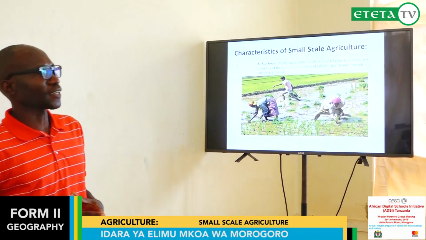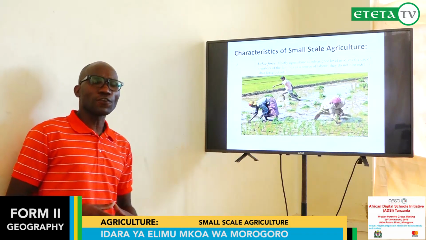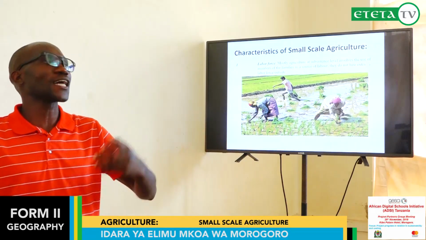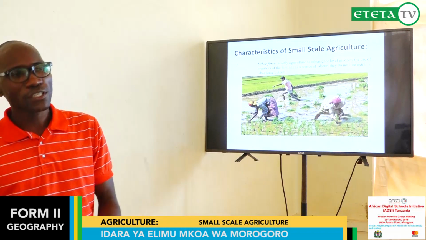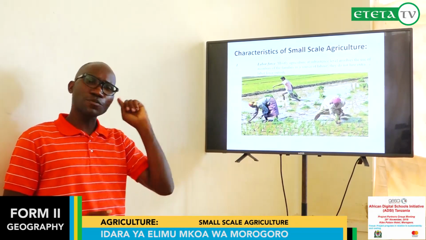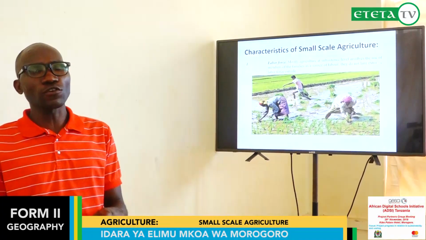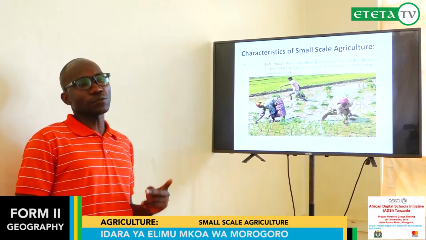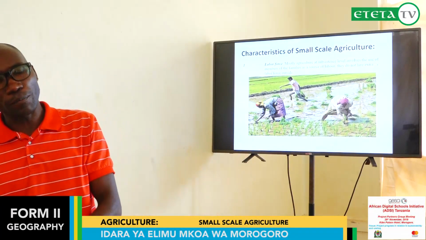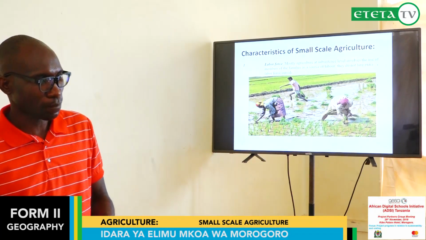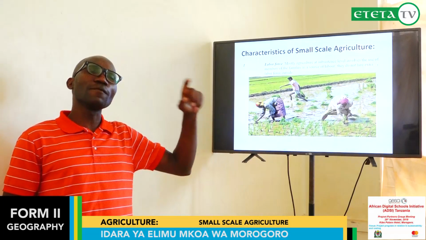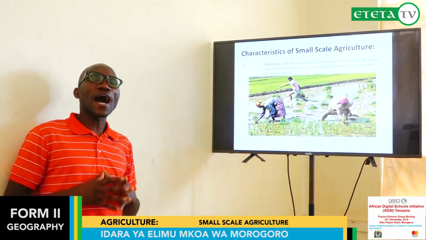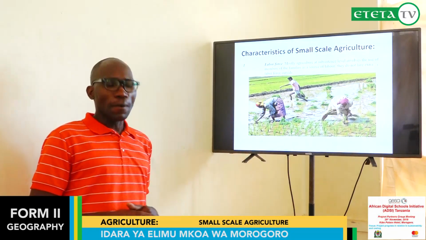Characteristics of small-scale agriculture. We have the labor force. This is characteristic number one. Labor force means those people who are involved in cultivation or in keeping animals. In small-scale agriculture, most of the labor force comes from within their own family. If there are three of them, they can be used in those processes of agricultural activities. Why is the labor force the main characteristic? Because they don't have enough funds to hire laborers from other families.